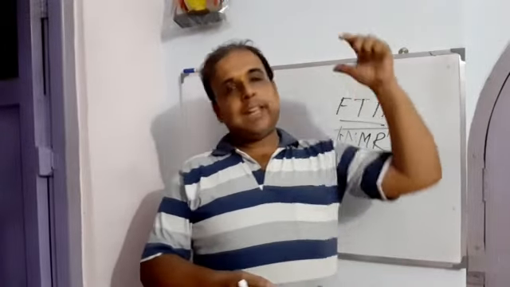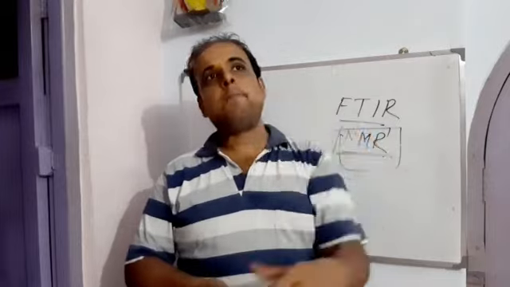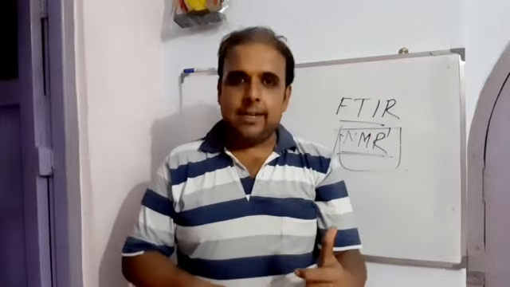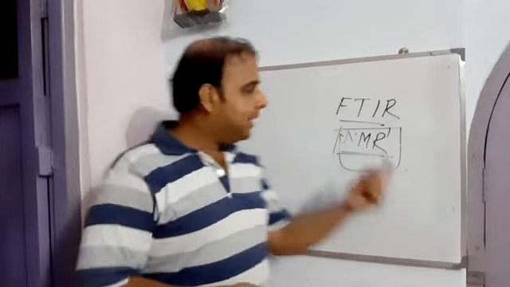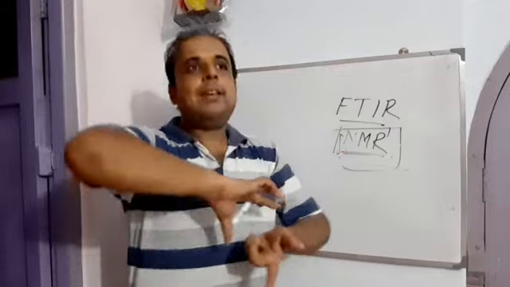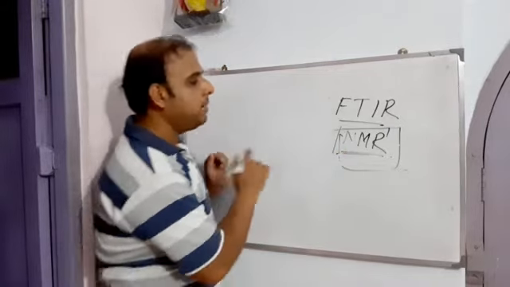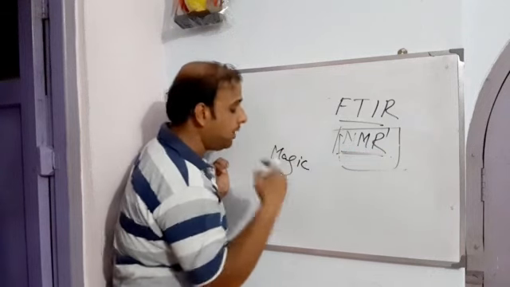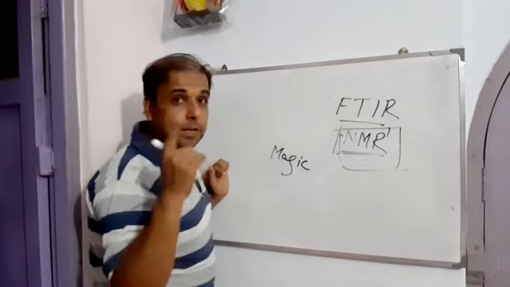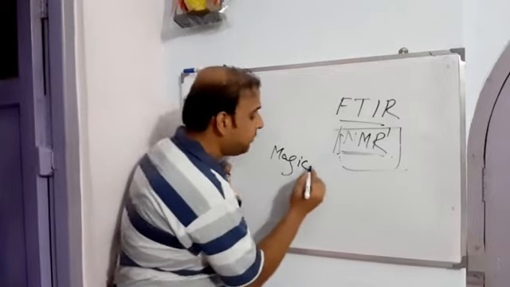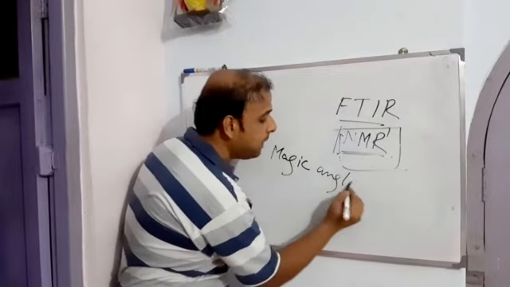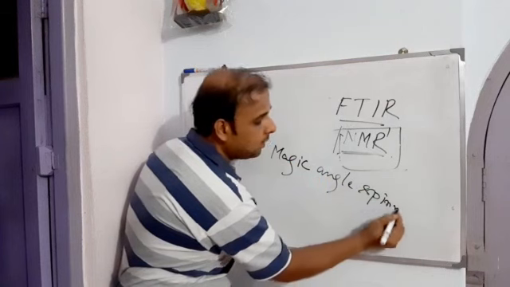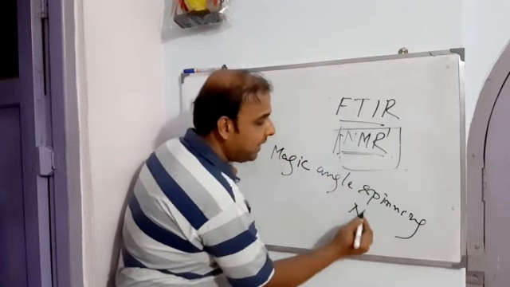If we are being forced to characterize the compound when it is still there with the bead, that too a swollen bead, the NMR process needs to be modified, and the modified NMR is the one used in determining combinatorial products. This is magic angle spinning NMR, right?